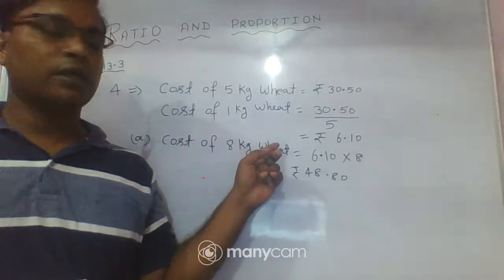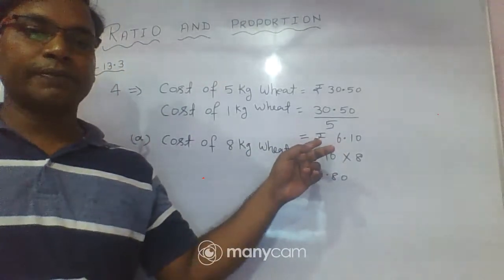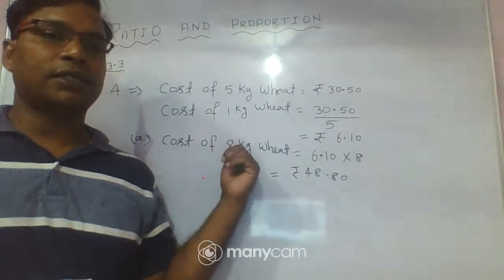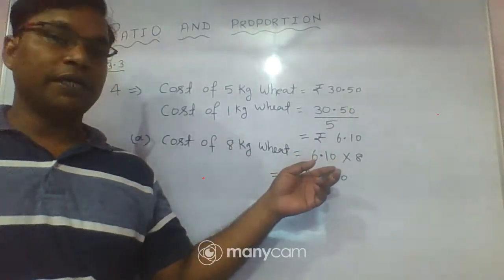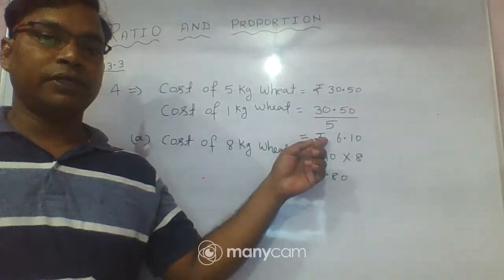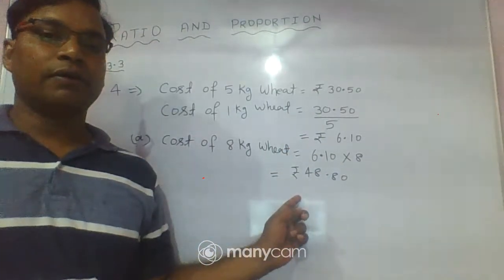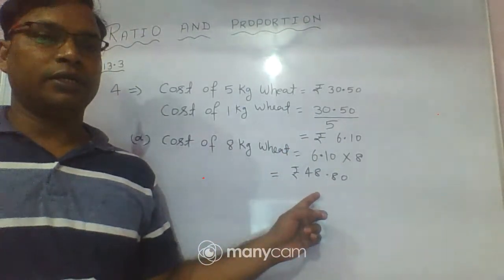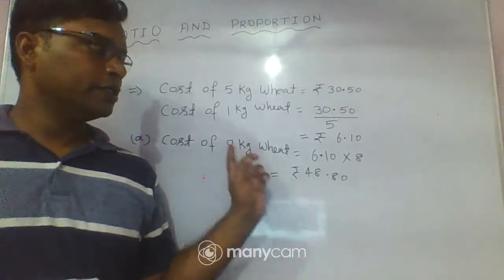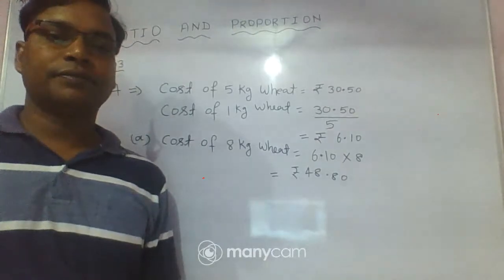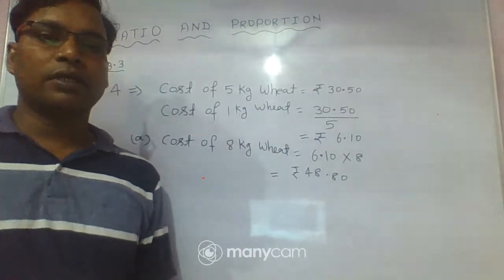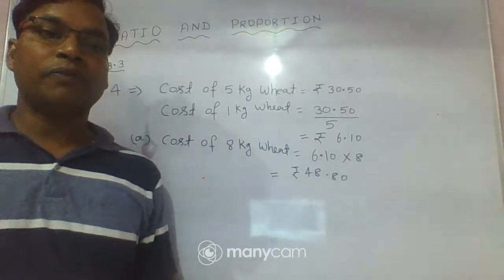Okay, so in this question first the given cost of 5 kg wheat is 30.5 rupees. So first you find the cost of 1 kg wheat. You can see here the cost of 1 kg wheat is 6.1 rupees. So we need to find the cost of 8 kg wheat. Then we multiply 8 by the cost of 1 kg wheat. Then we obtain 48.80 rupees. Okay, this is the cost of 8 kg wheat.